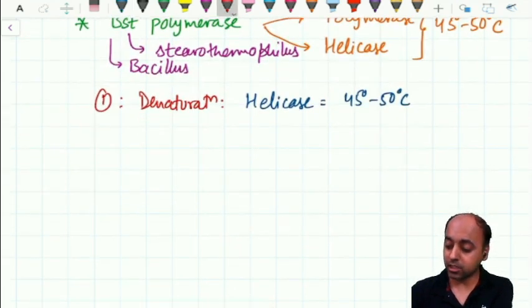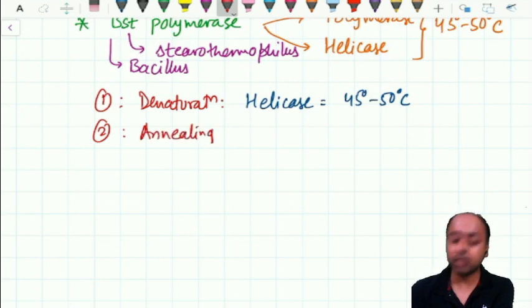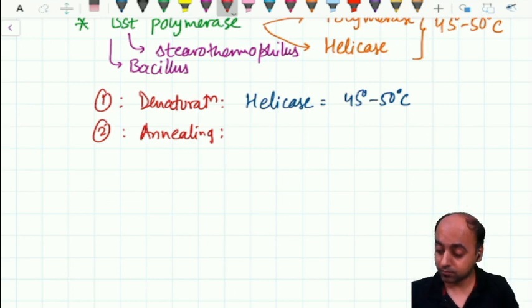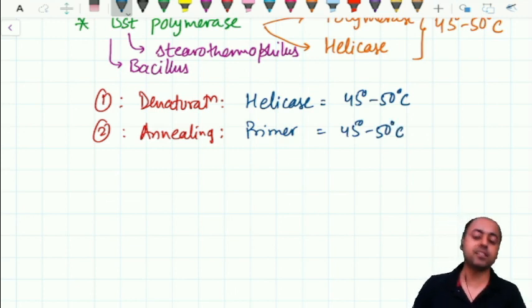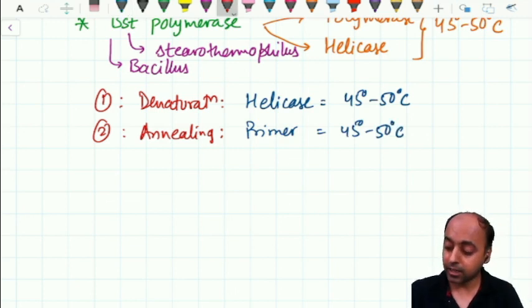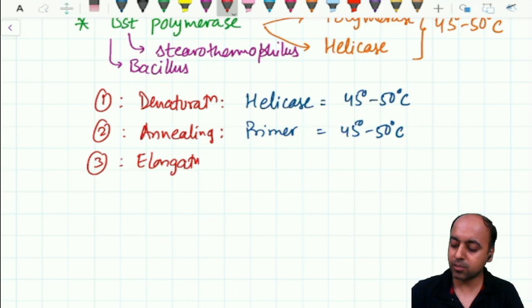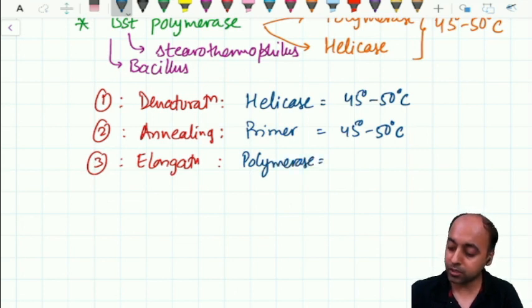After denaturation, we require annealing. Remember, the primer has to be synthesized by us. So we design the primer in such a way that it is able to anneal at 45 to 50 degrees Celsius. And the last step, the elongation. Again, this is a property of the polymerase, which still has the temperature range of 45 to 50 degrees Celsius.